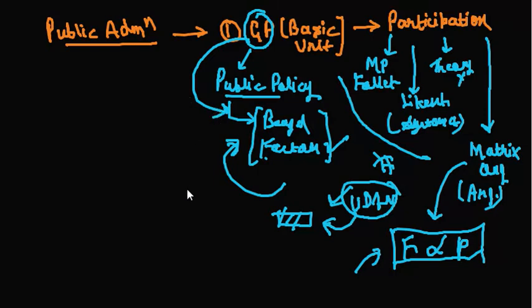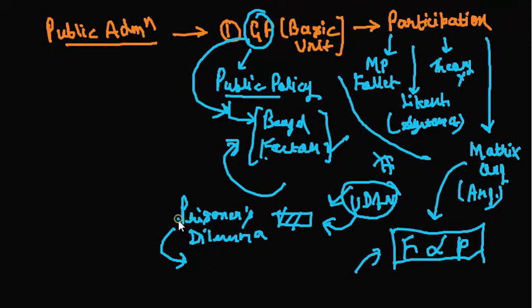And apart from that, you can also link this with the prisoner's dilemma. What is this prisoner's dilemma? It basically means that the policy formulator or policy maker doesn't know what the reaction of the individual at the ground level would be to the policy.